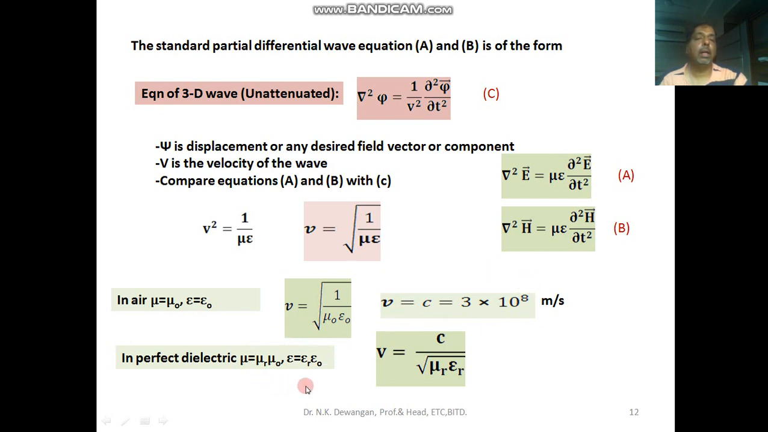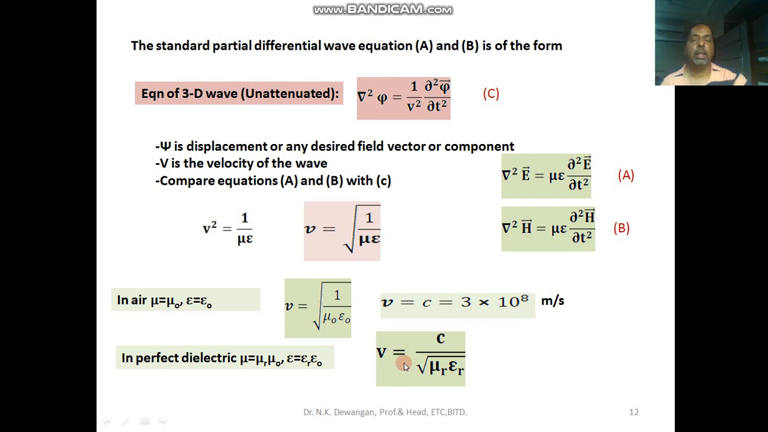If it is not air or vacuum, but a perfect dielectric with a certain dielectric constant epsilon r and a certain permeability mu r, then it will move with lesser velocity than the velocity of light. So v is equal to c, that is 3 into 10 to the power 8, divided by under root of mu r epsilon r. So by these mu r and epsilon r values, v will be lesser. So in a perfect dielectric, the electromagnetic wave will move with lesser speed than in free space. This is the main conclusion of Maxwell's equations.